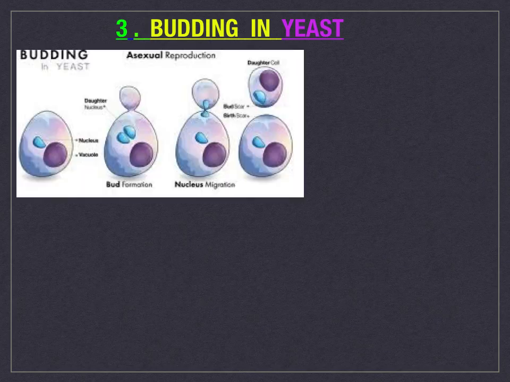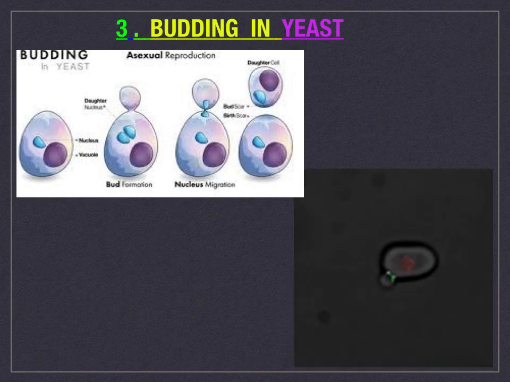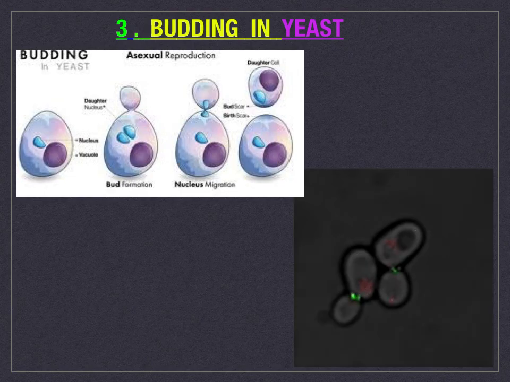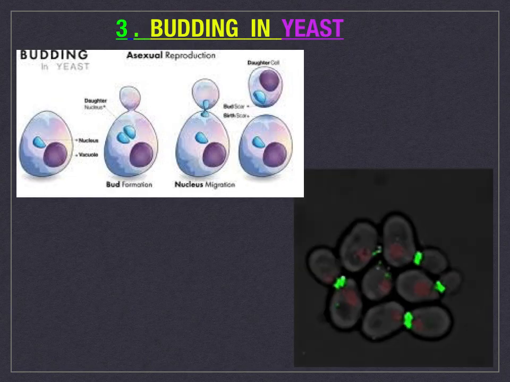Keep the flask in a warm place and after an hour, take a drop of that mixture on a clean glass slide. Put a cover glass on that drop and observe it under the compound microscope. You will see that the cells are performing budding, that is, a small bud coming out of many parent cells.